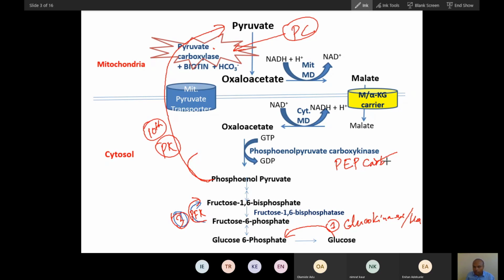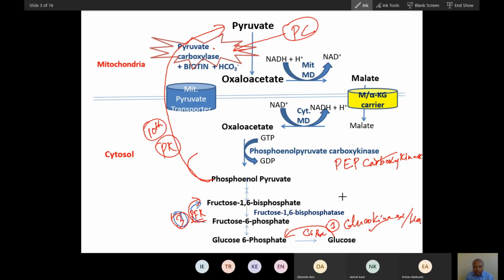So the 10th step, pyruvate kinase, is replaced by these 2 steps. Phosphofructokinase is replaced by fructose 1,6-bisphosphatase, and glucokinase is replaced by glucose 6-phosphatase.